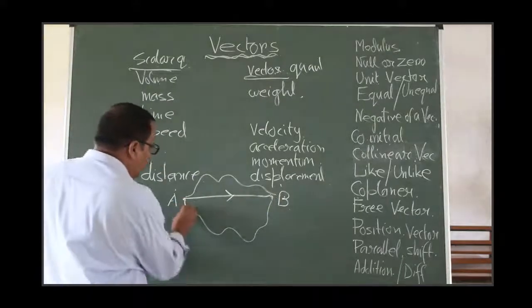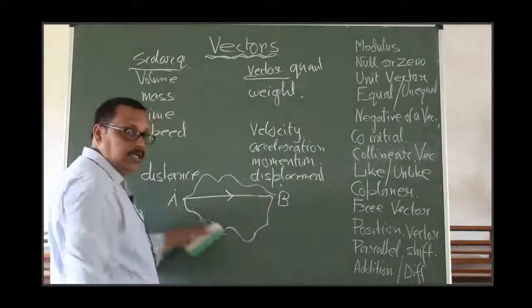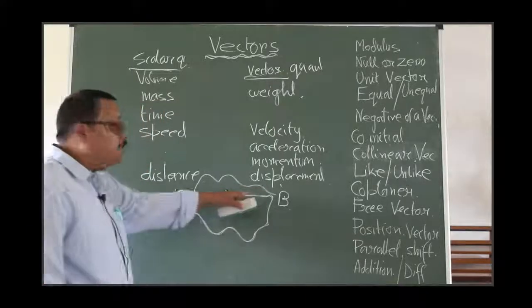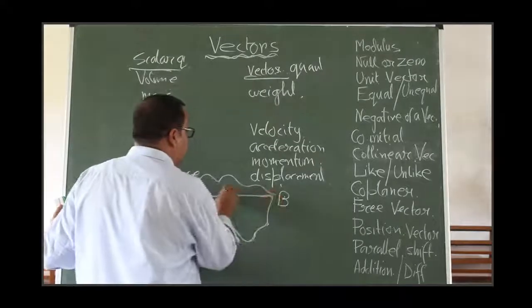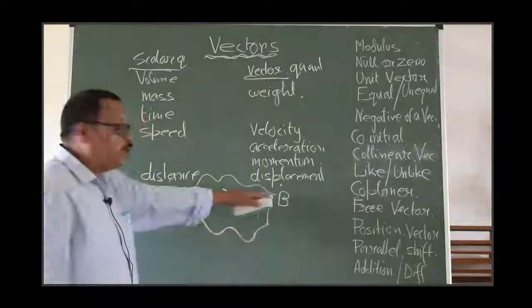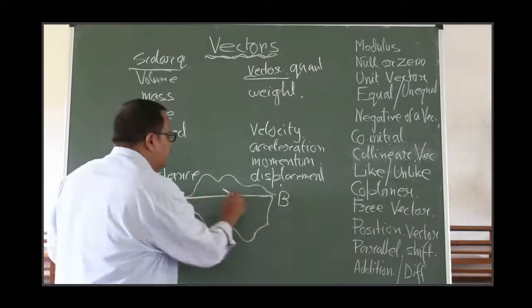If you measure the total path, you will get the distance from A to B, but it is not the distance directly, it is the displacement from A to B towards B. Here is a direction. So this is not a vector, this is a vector.